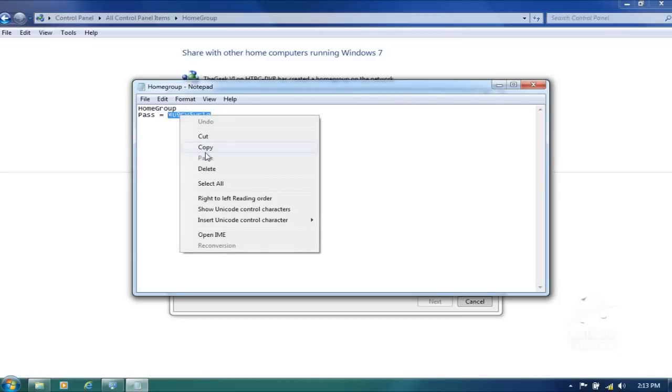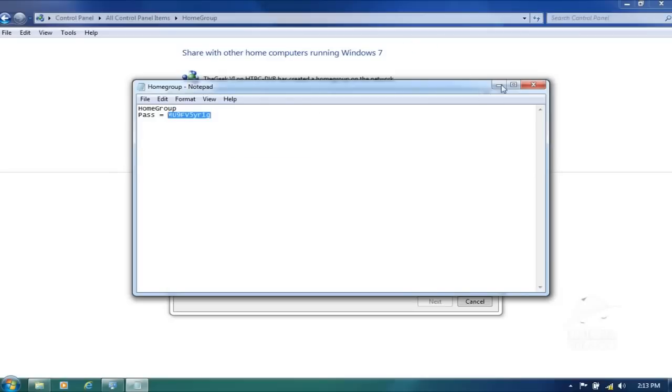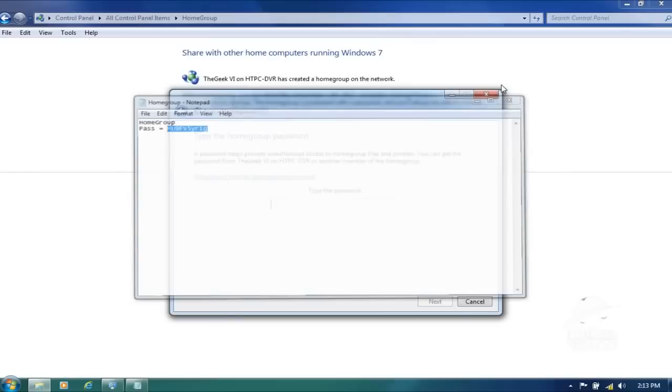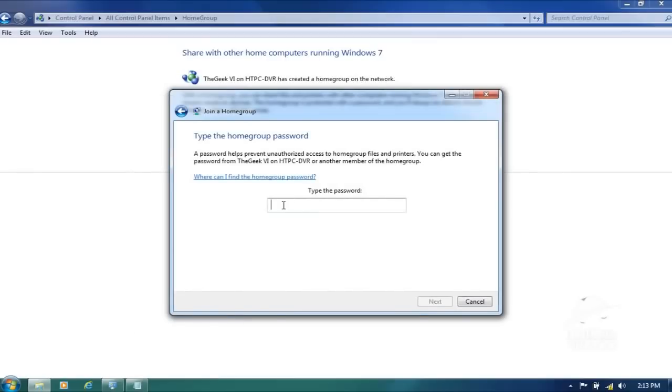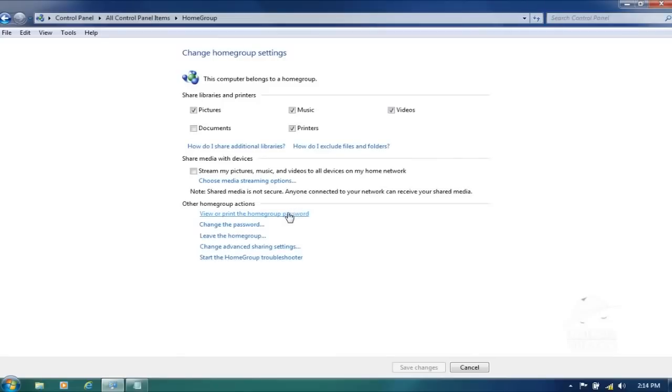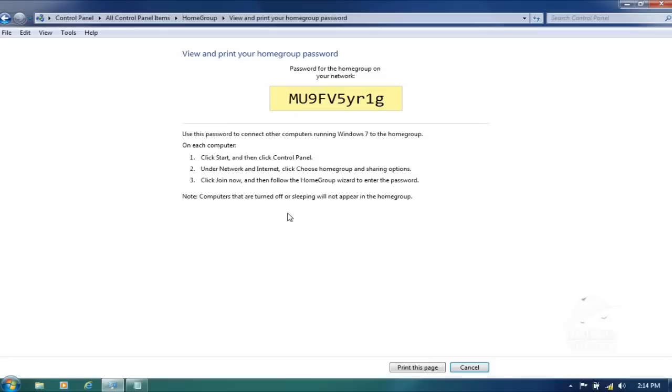I'm gonna change it later, but anyways, nobody else deals with my computers, with my system. So I'll just copy and paste. Okay, next. View and print the homegroup password. That's it. Okay.